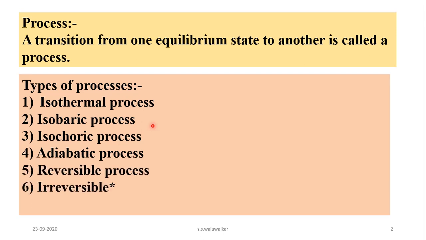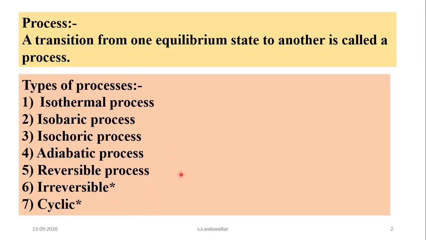And reversible process, which takes place in both directions. And irreversible process means a process which takes place only in the forward direction. And cyclic process: a process which takes place and comes back to its original state is called a cyclic process. So like this there are 7 types of processes, but out of these, today in this lecture we will study isothermal, isobaric, isochoric and adiabatic processes, and the remaining ones, that is reversible, irreversible and cyclic process, we will see in the next lecture.